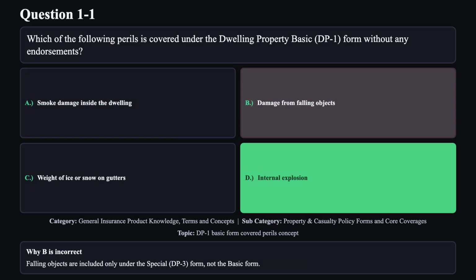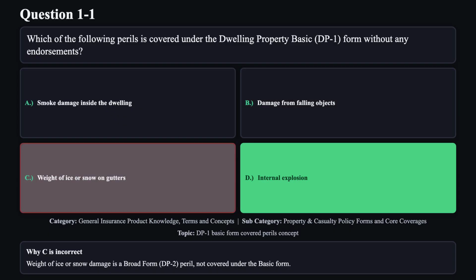Reason B is not correct. Falling objects are included only under the special DP3 form, not the basic form. Reason C is not correct. Weight of ice or snow damage is a broad form, DP2, peril, not covered under the basic form.